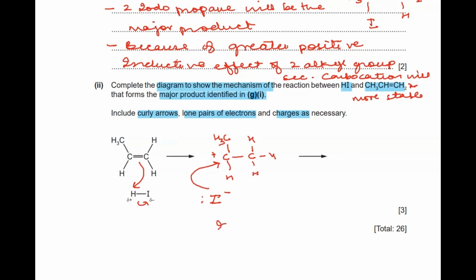Now this intermediate, after the iodide is bonded to the carbocation, my product is going to be formed, that is going to be 2-iodopropane. So I have CH3 here and iodine being attached to this part, hydrogen is here, and I have 3 hydrogens bonded to this carbon.